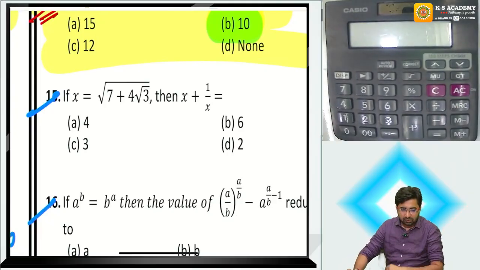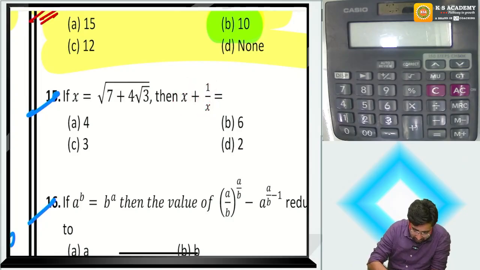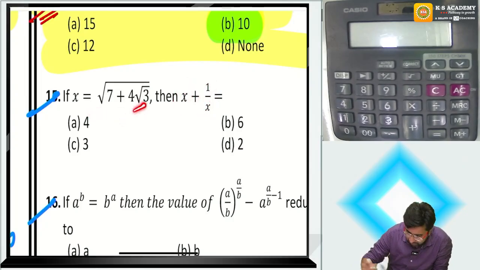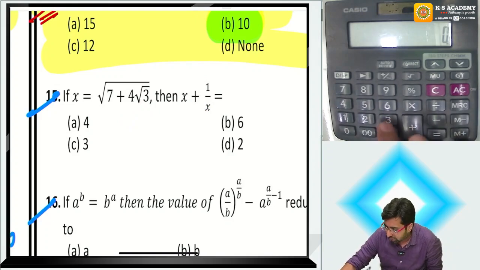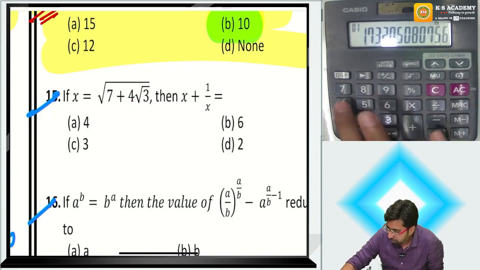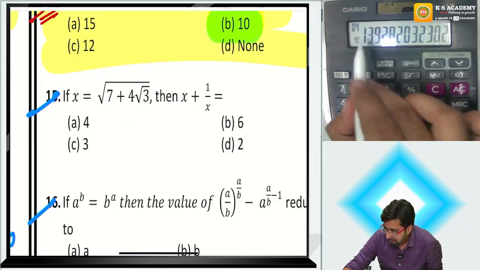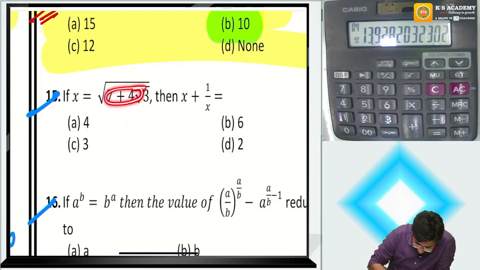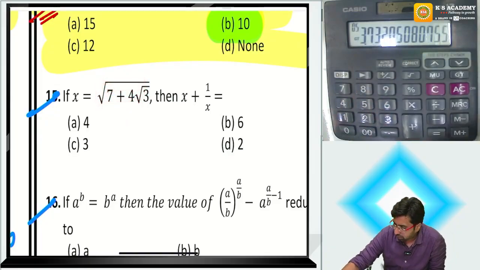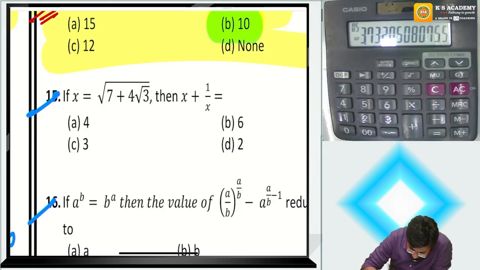What I am demanding? Sir, I am asking you the value of x plus 1 upon x. Let's solve x. Whenever you start solving this, start from the inside under root. Take 3 under root. Done with this, multiply by 4. Done with this, plus 7. This is x. Now you have to take under root. Press under root. You must be having 3.73 something. We have calculated x.